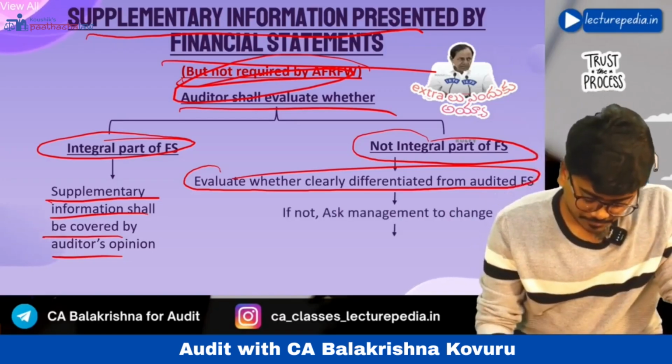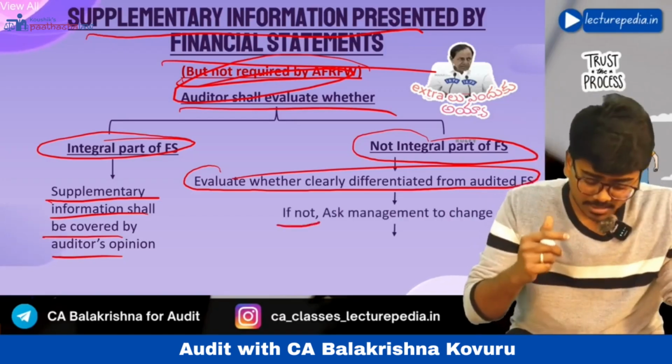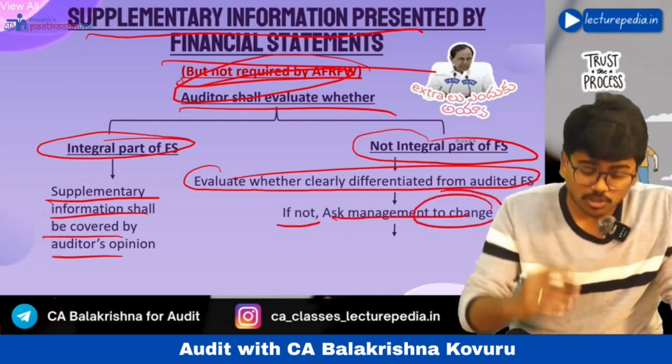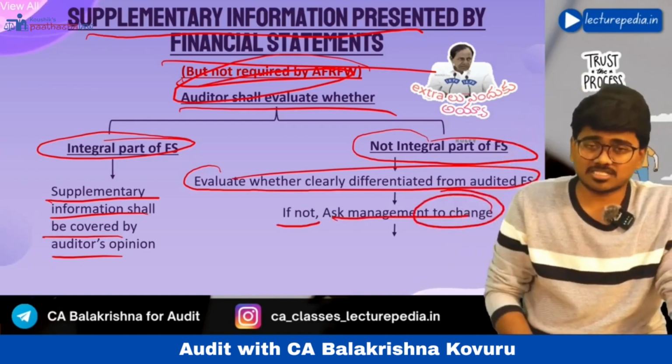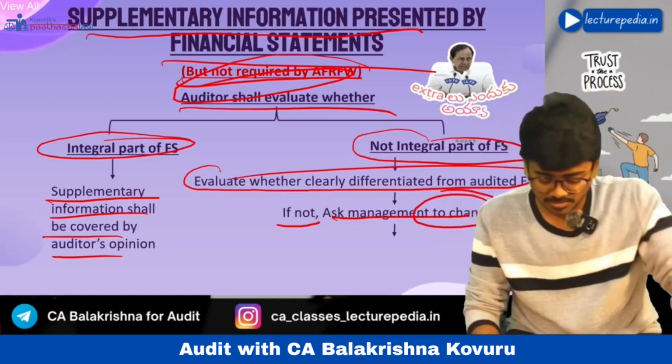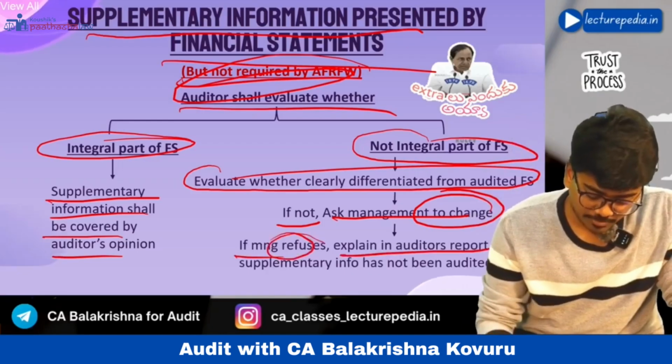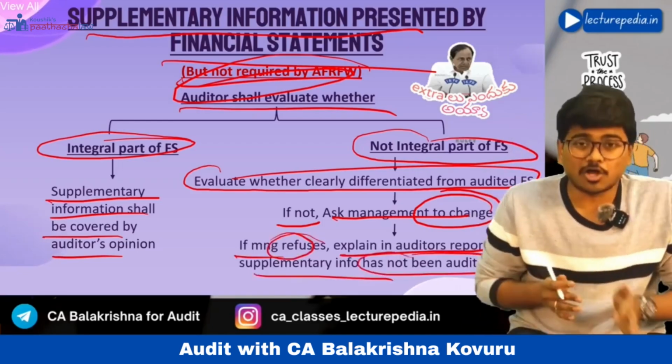And if there is no proper separation, if there is no clear differentiation, then ask the management to change the presentation of the financial statements by clearly differentiating supplementary information. If management refuses, then explain in the auditor's report that supplementary information has not been audited.